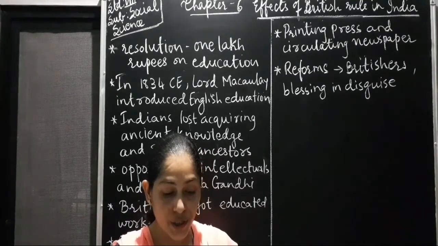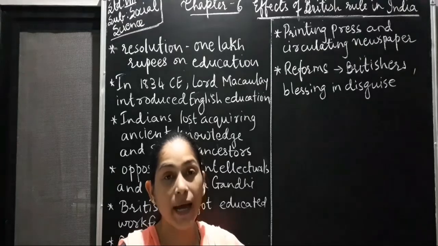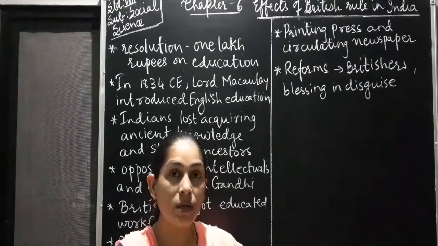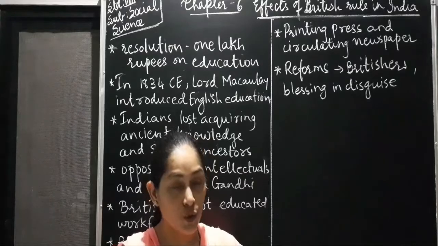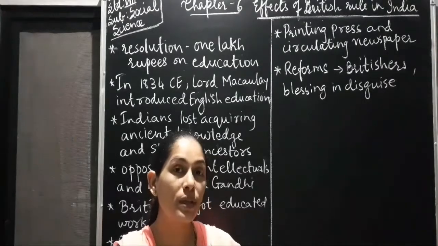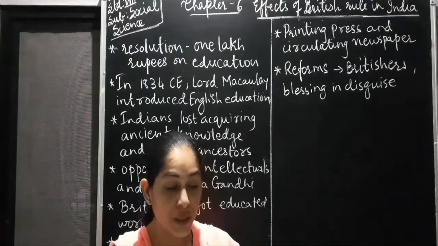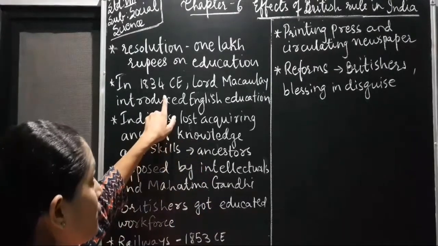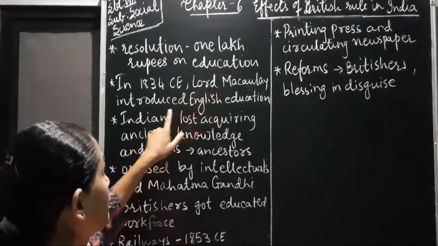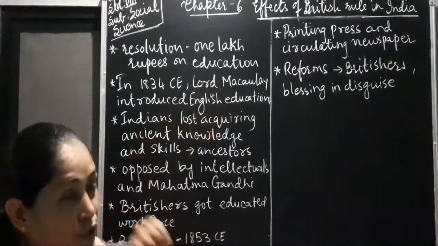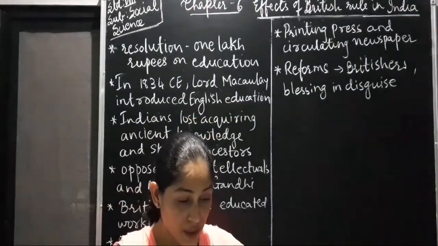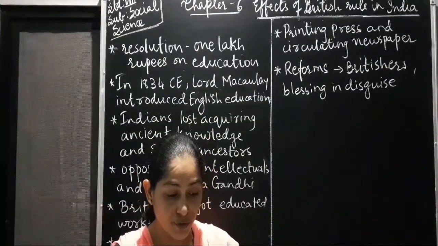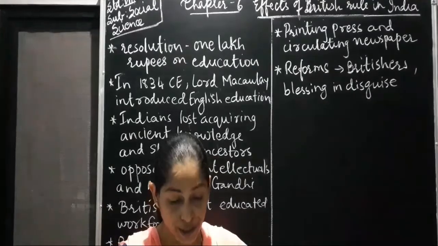Finally, an education committee was formed during the time of Bentinck. Committee means a group of people who will work on the education system, that was made during the time of William Bentinck. In the year 1834, we had Lord Macaulay who introduced English education in India, right? See, it is written here. In the year 1834, Lord Macaulay thought of introducing English education in India.